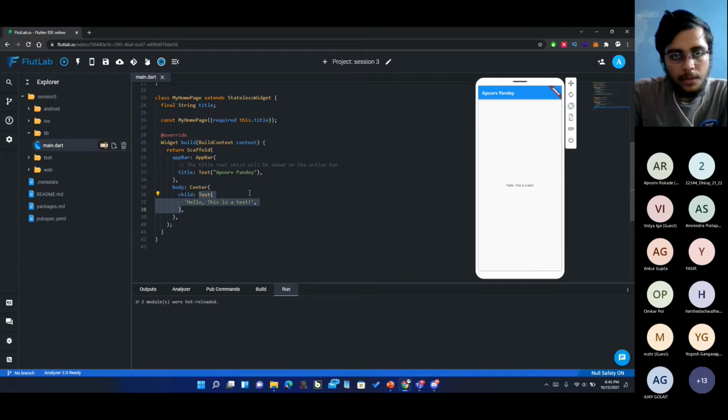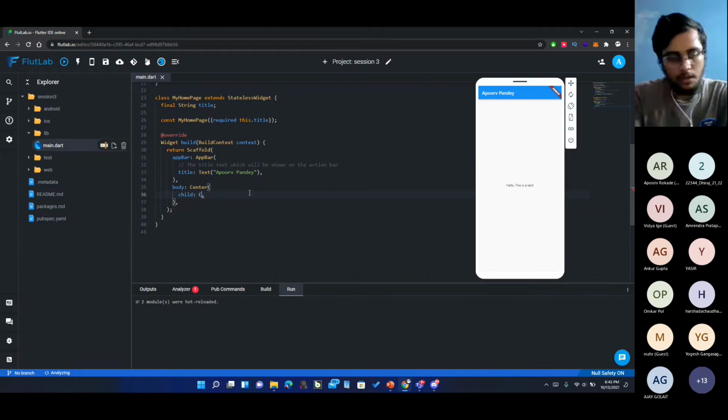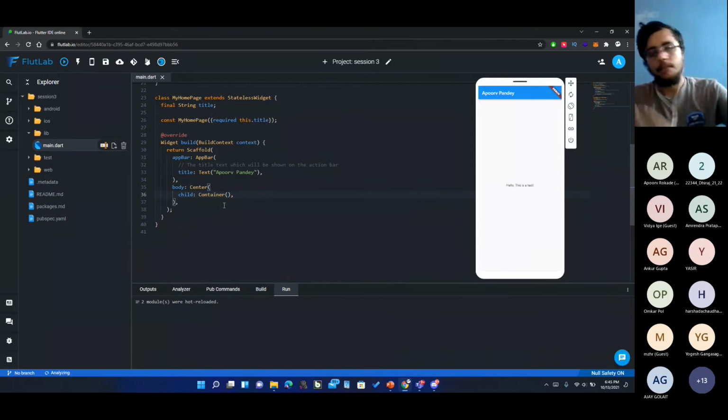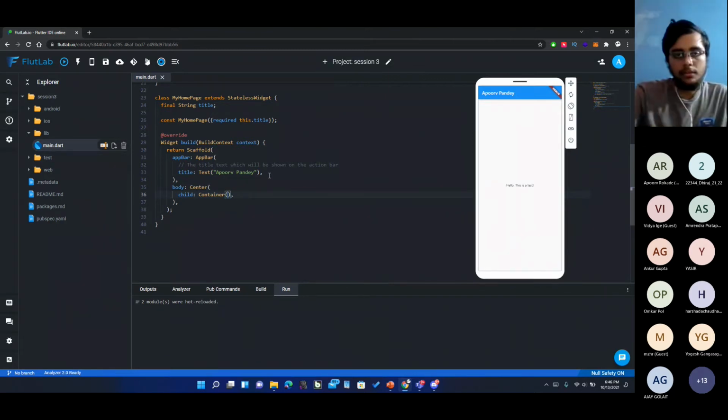I'm removing this text widget. Be careful, don't miss out any other stuff that is there. I'm replacing it with a container, or let's replace it with a card. Okay, we'll need a container anyways. I have written container instead of text. I'll share this code in chat as well. Let me just write it down.